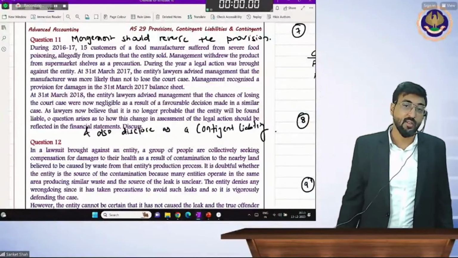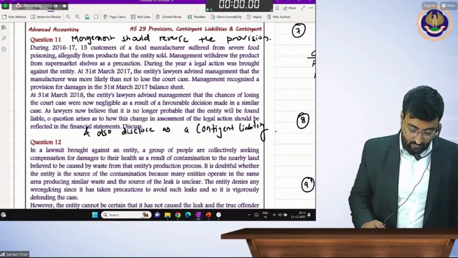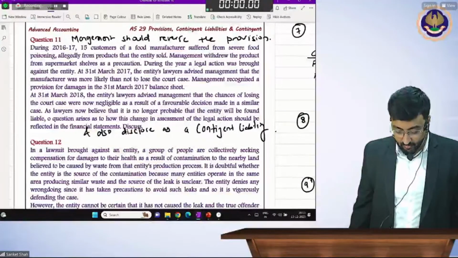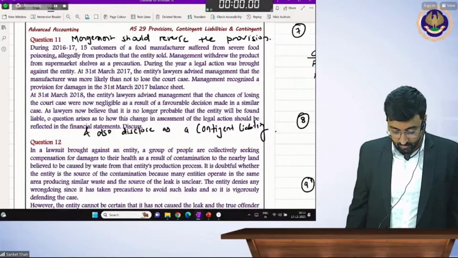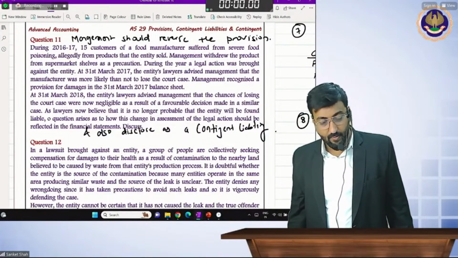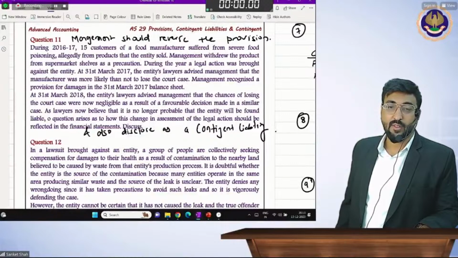Contingent liability. Just write down these two words, conclusion. Yes, beta. Reverse the provision and disclose as contingent liability.